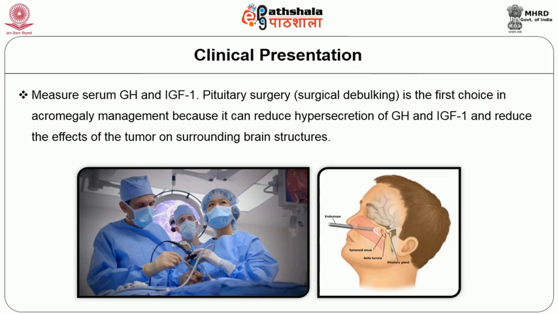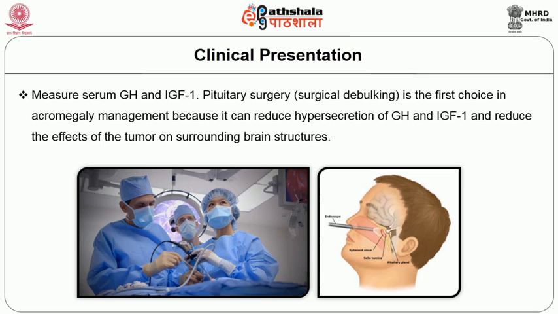These two are elevated enormously in case of acromegaly, and the mode of treatment is surgical debulking, that is, part or the whole of the pituitary gland is removed. The mode of treatment is pituitary surgery, that is surgical debulking. Surgical debulking is the first choice in acromegaly management because it can reduce hypersecretion of growth hormone and insulin-like growth factor 1 and reduce the effect of the tumor on surrounding brain structures.